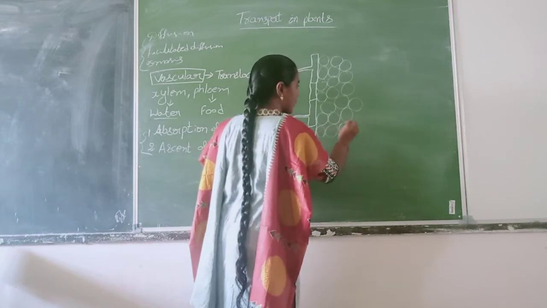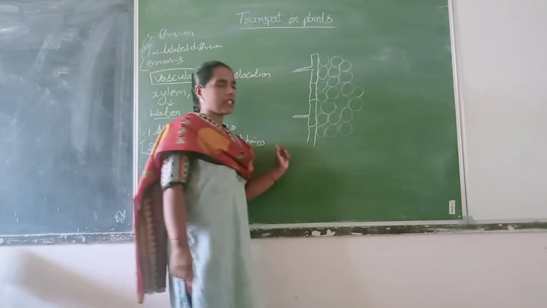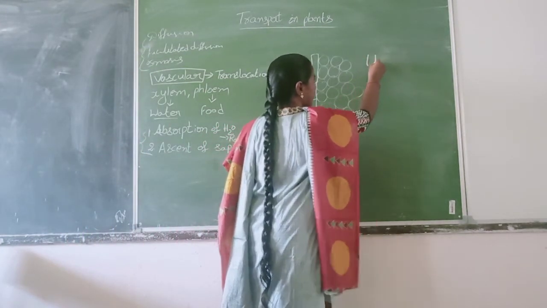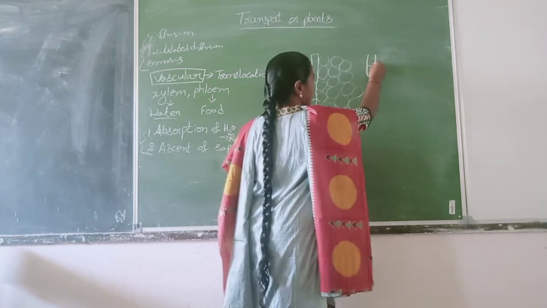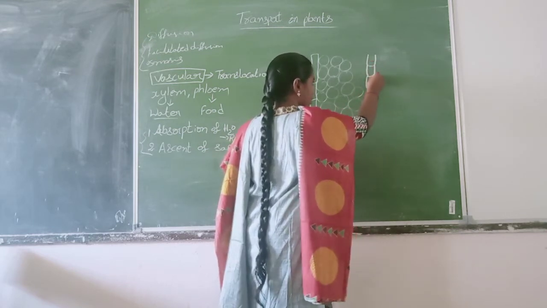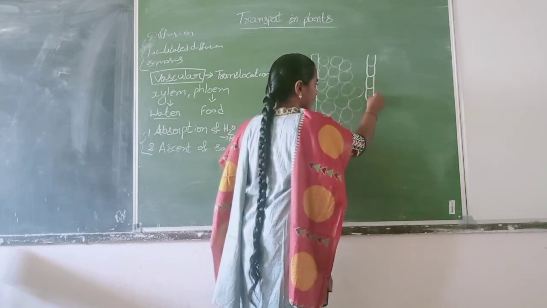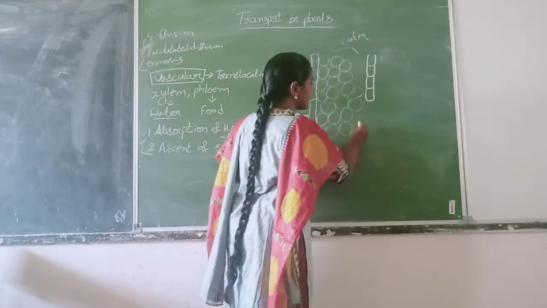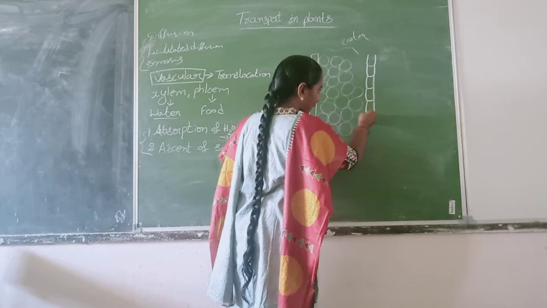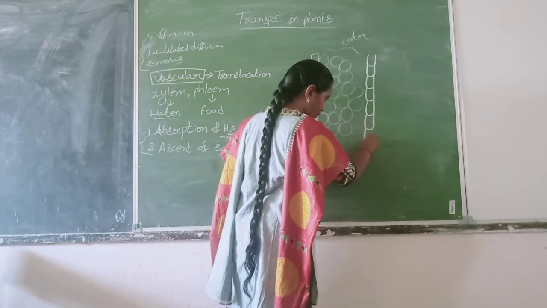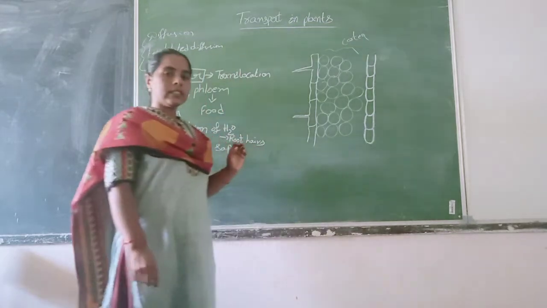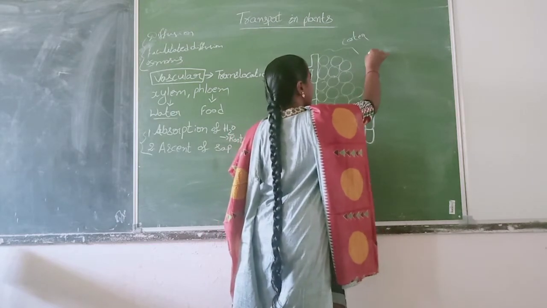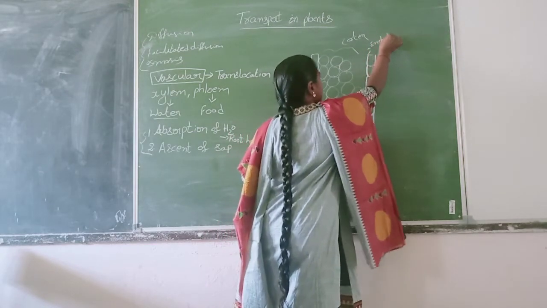And just after this, the innermost layer of the cortex has another layer of barrel-shaped cells. These cells are the endodermis.